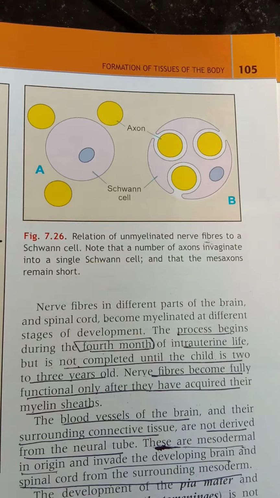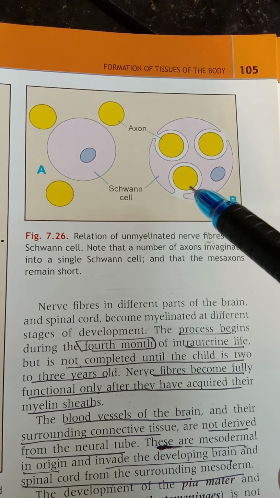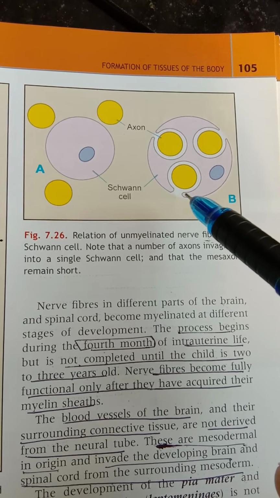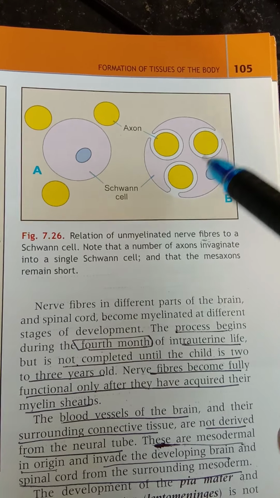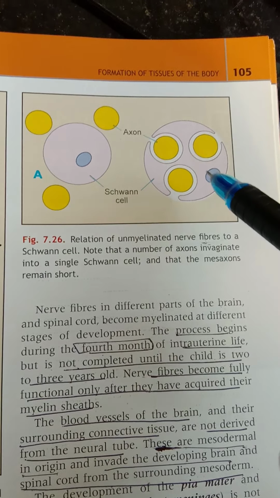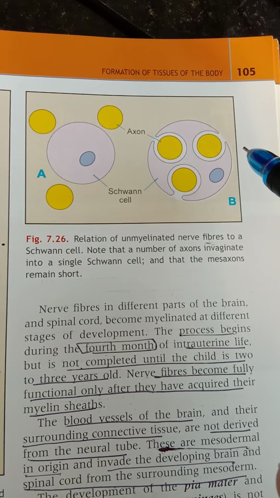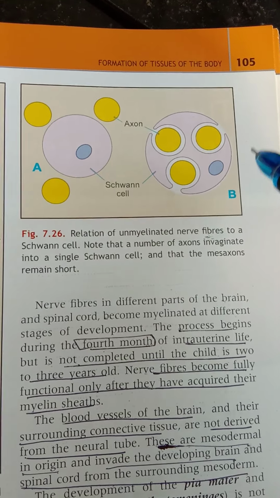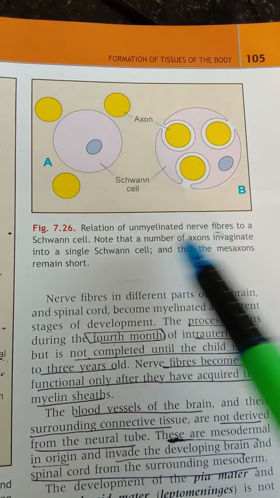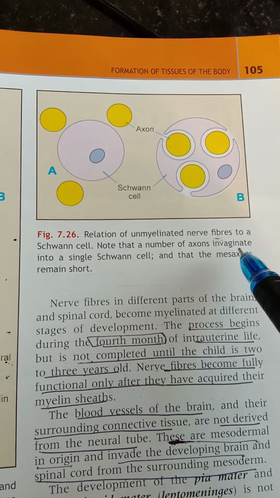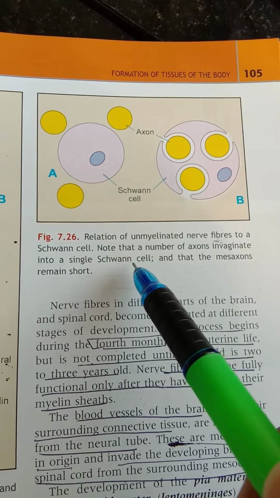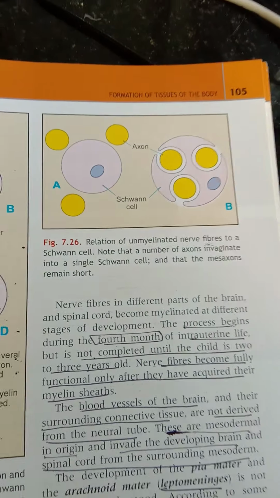So Schwann cell, in case of unmyelinated means there is no myelin sheath formed in this case. So here you can see there are different axons entering into only one Schwann cell. So what can the Schwann cell do now? It will not form any kind of sheath around it. So you can say note that a number of axons invaginate into only a single Schwann cell and that the mesoaxons remain short.